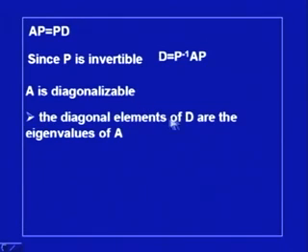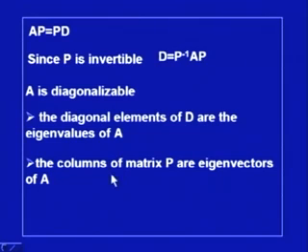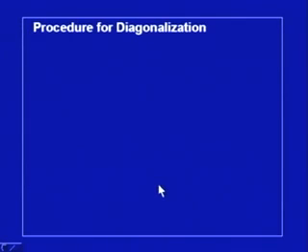Now, the diagonal elements of D are the eigenvalues of A, this we have already observed, and the columns of matrix P are eigenvectors of A. So, we know how to form the matrix P, and this matrix P is invertible because its n columns are n independent vectors. So, this forms a basis for diagonalizing a given matrix. So, let us discuss the procedure for diagonalization.